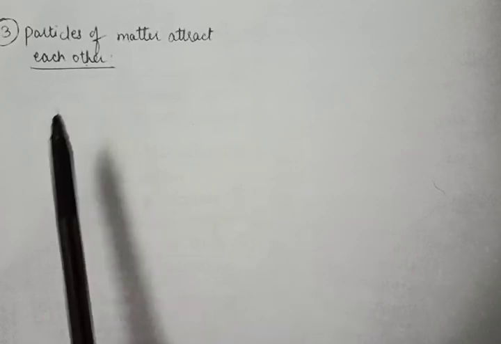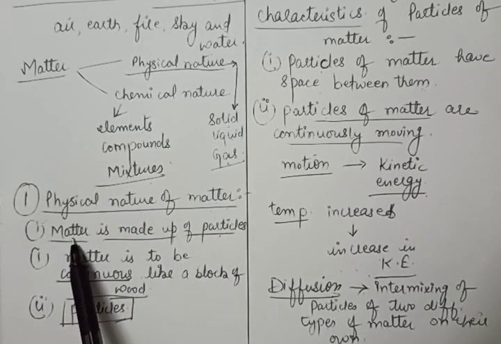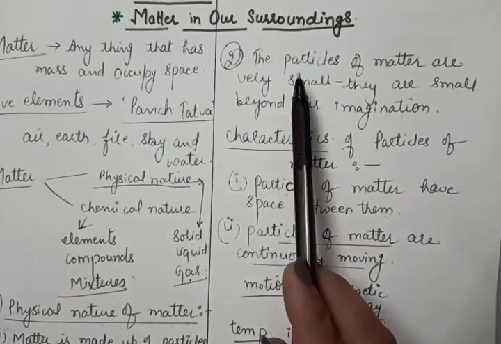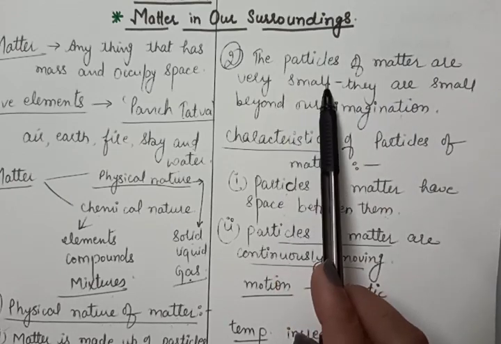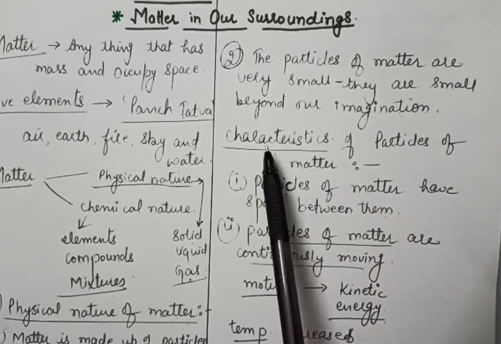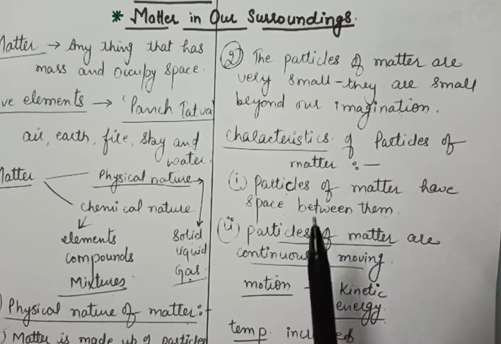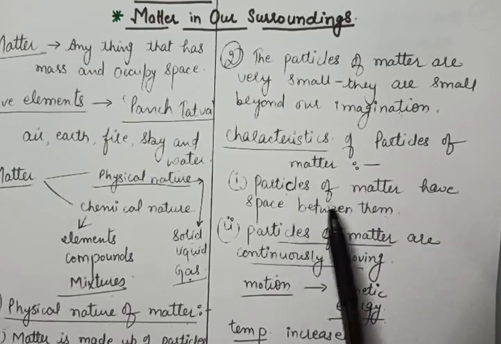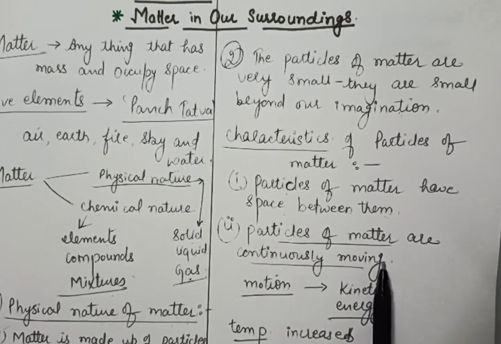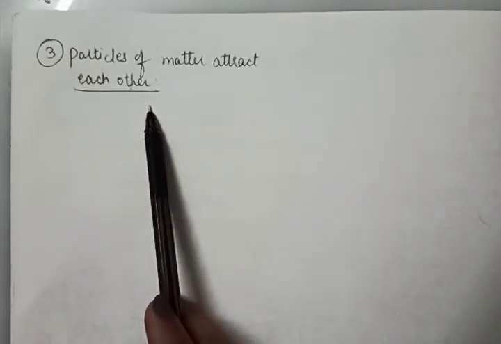So this is all about today's topic, and what we have done? We have done the physical nature of matter to show that, first, matter is made up of particles. Second, the particles of matter are very small, that they are small beyond our imagination. And next we have done the characteristics of particles of matter. Three characteristics are there. One, the particles of matter have space between them; second, particles of matter are continuously moving; and third, the particles of matter attract each other.